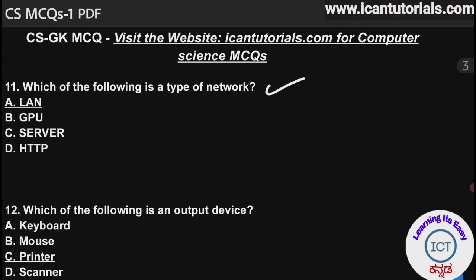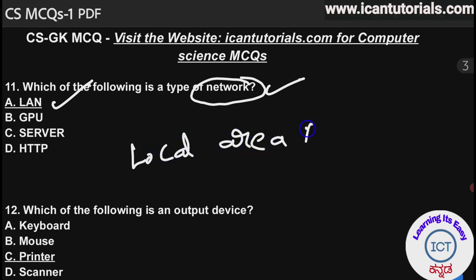Network is nothing but a collection of devices, maybe a collection of mobiles, a collection of computers. All these are called devices. So network is nothing but a collection of devices. So the answer is LAN. LAN means local area network.